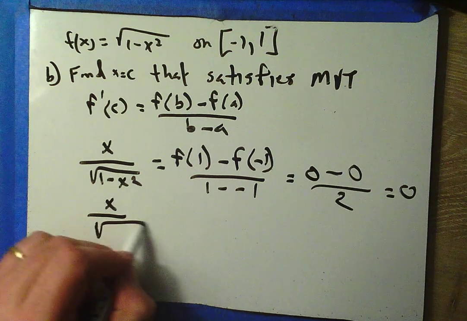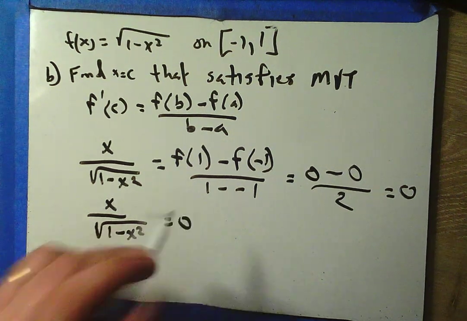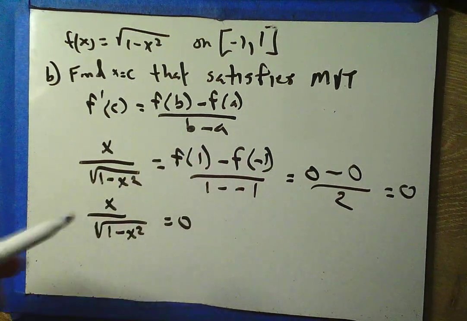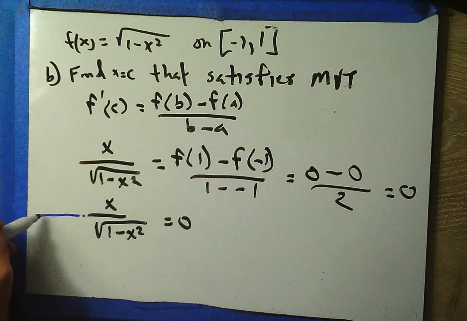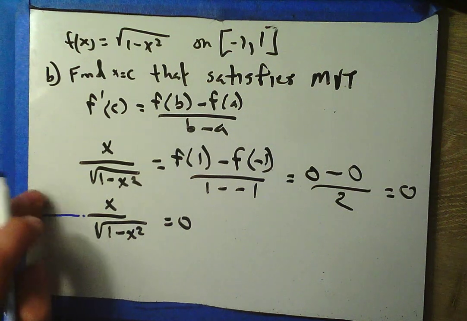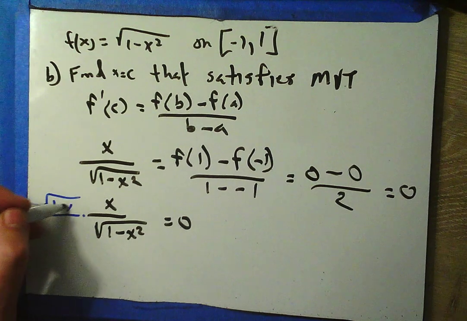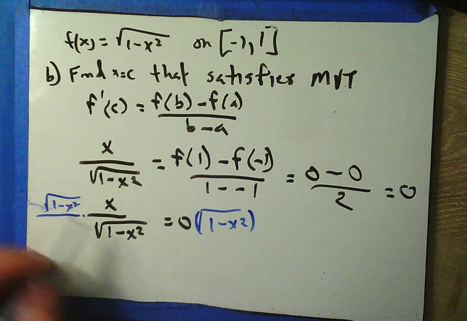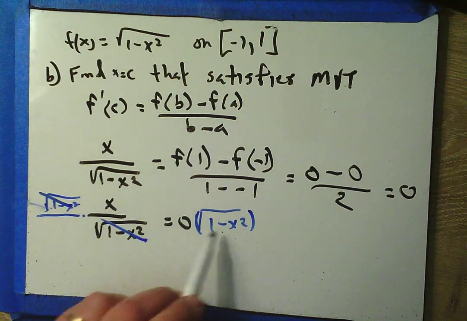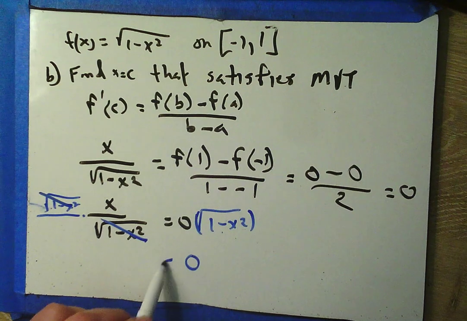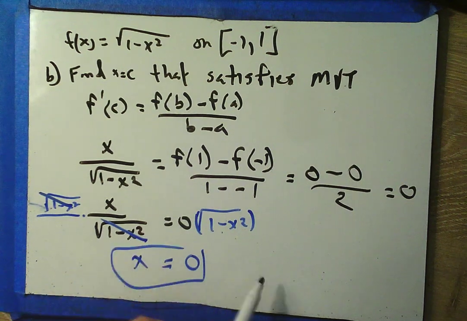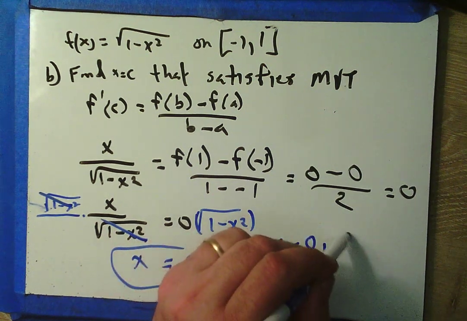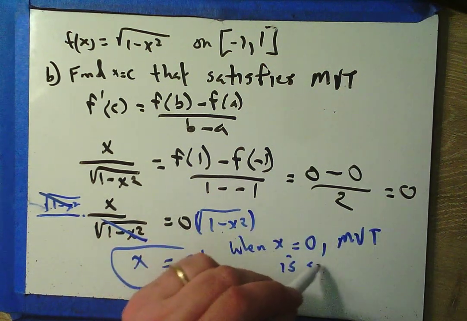Okay, x over square root of 1 minus x squared equals 0. Please don't freak out by that fraction. Remember, I started teaching way back in pre-cal that if you just multiply by this common denominator on both sides, the fractions will go away, and look over here, 0 times stuff is 0. There. So, when x equals 0, MVT is satisfied.